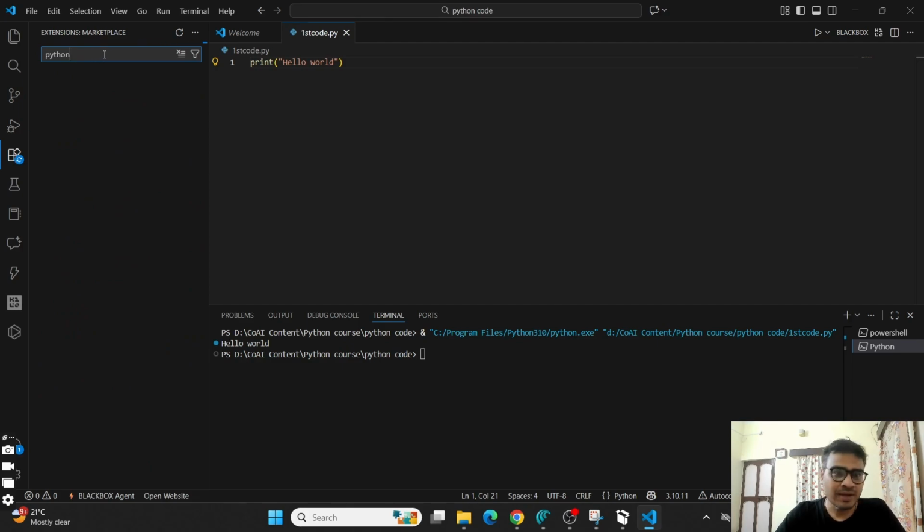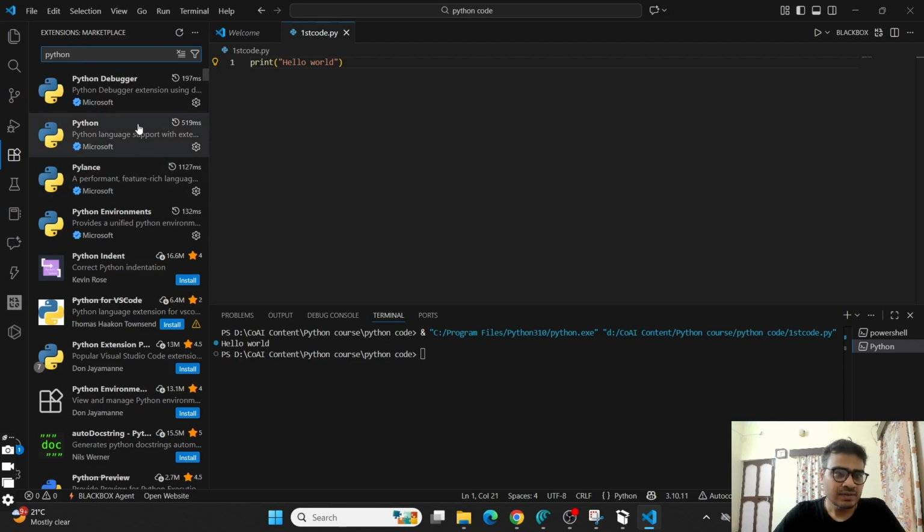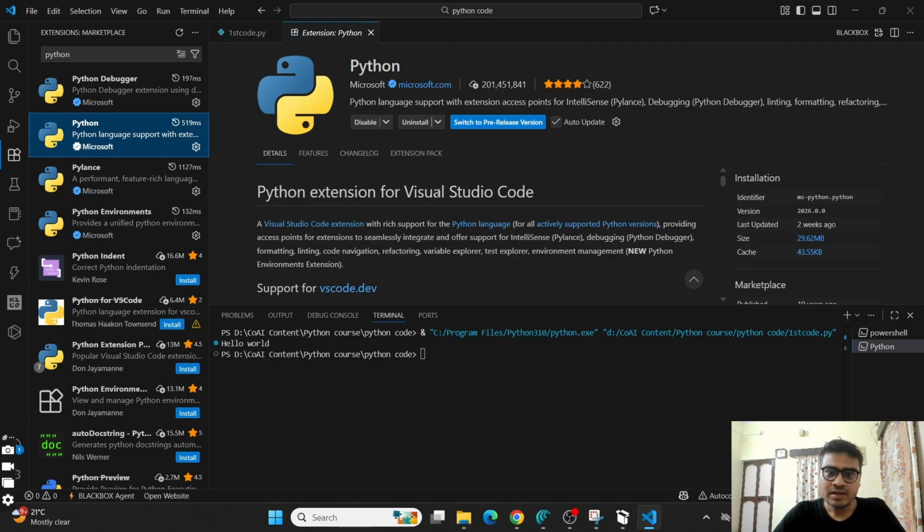You search for Python here, and it will show the Python extension for VS Code. This one, by Microsoft. It is already installed on my laptop, but you can install it by clicking install here.